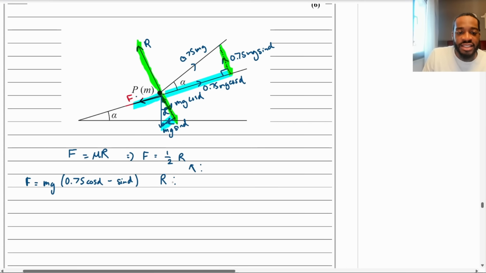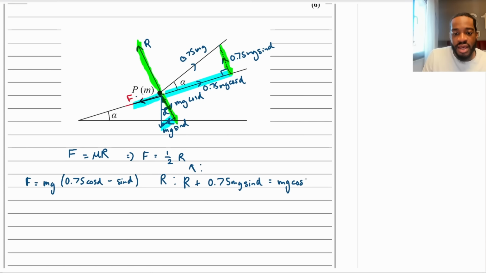So therefore, I can say that I've got R plus the 0.75 mg sine alpha equals the force going down, which is mg cos alpha. And then from there, we can figure out what R is quite easily. R equals mg cos alpha minus 0.75 mg sine alpha. Okay? So that is R.